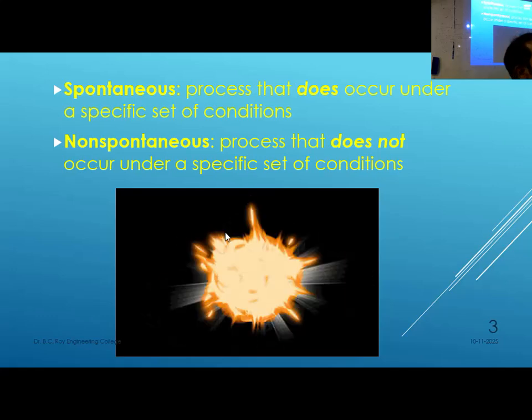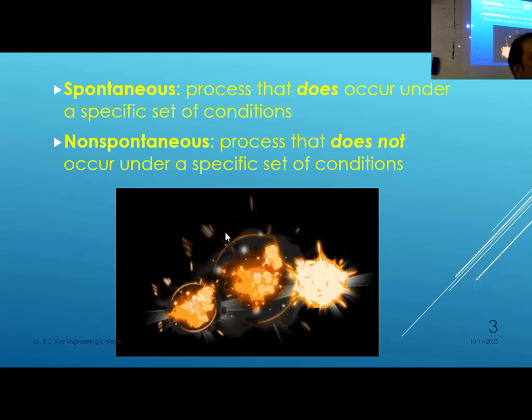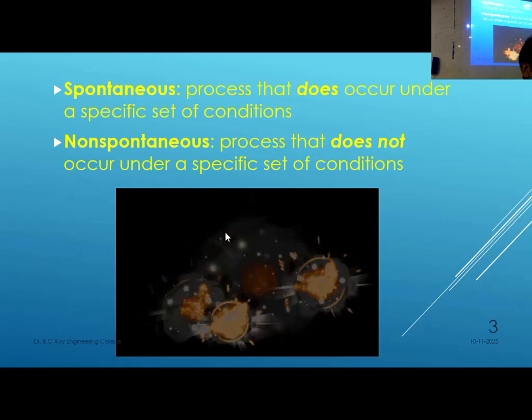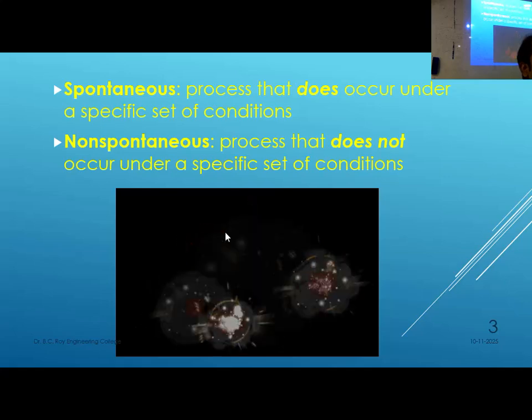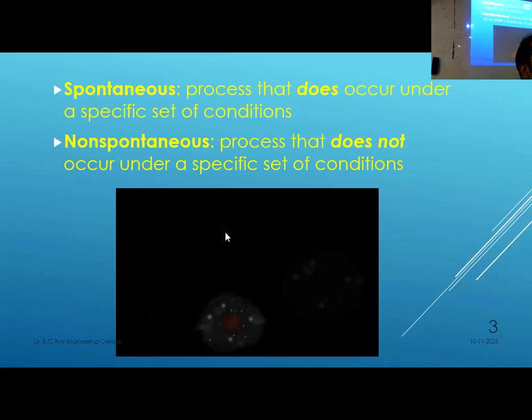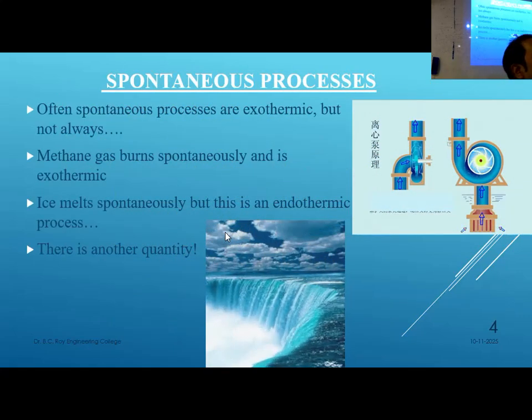The entropy change of the system, delta S system, plus the entropy change of the surroundings, delta S surroundings, if you add them, is not zero, rather it is always higher than before. That is the big difference between energy and entropy. Energy is conserved, but entropy is not. Entropy is always enhanced.